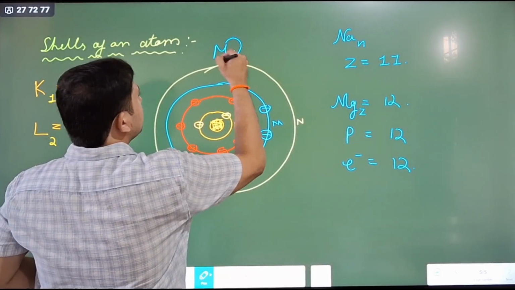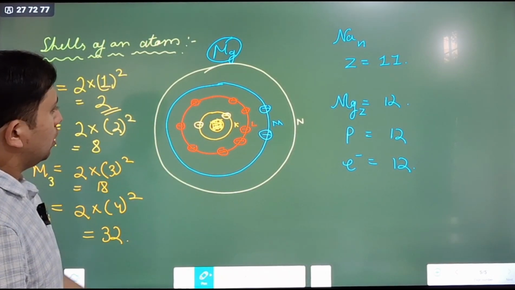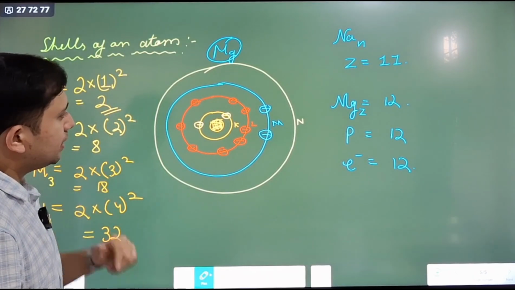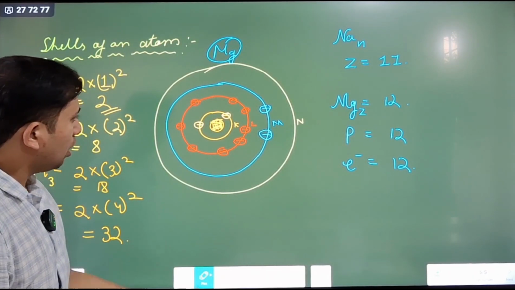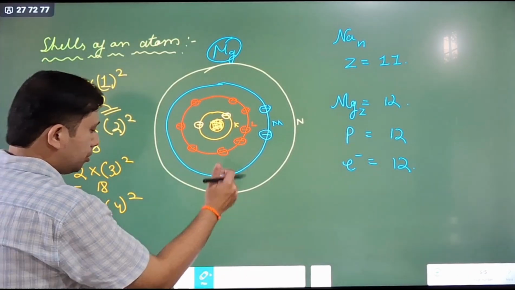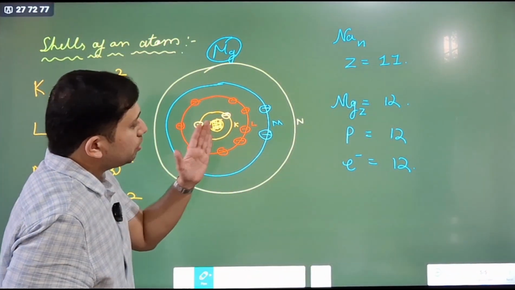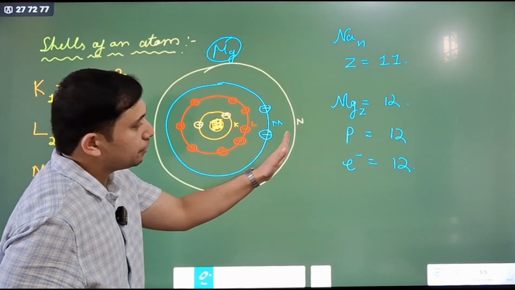For magnesium, the outermost shell, we cannot take N, as magnesium does not have enough electrons to enter into the N shell.